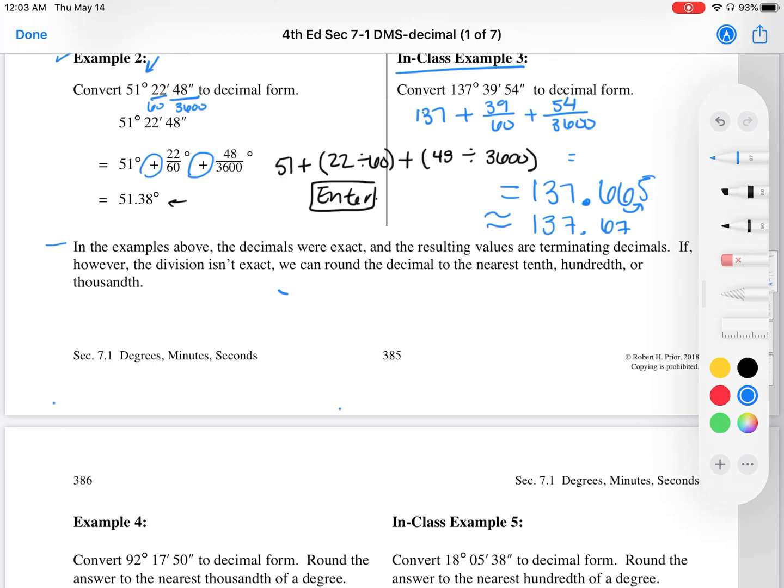If, however, the division isn't exact, we can round decimal to the nearest tenth, hundredth, or thousandth. So 1 decimal place, 2 decimal places, or 3 decimal places. Whatever you see fit. It usually depends on your significant figures, which is how many numbers you're working with in your problem.